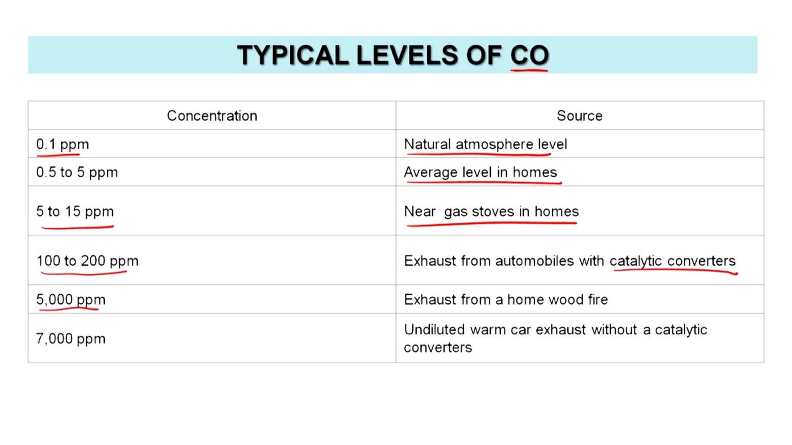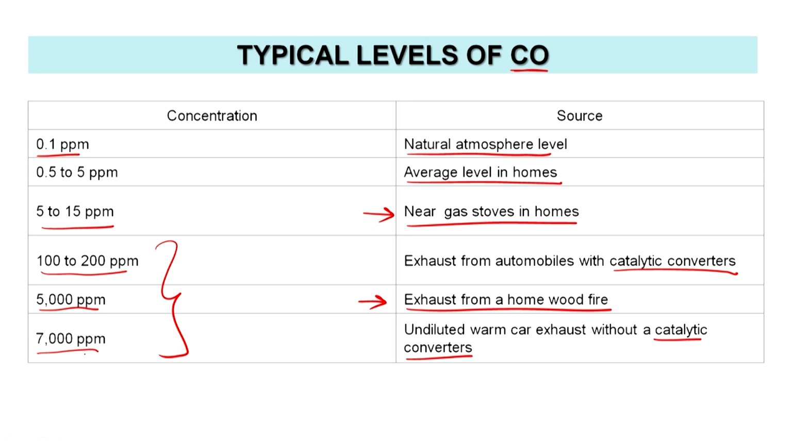But now we are moving on to the remarkably high zone, which we need to be remarkably concerned about: exhaust from a home wood fire. You see the difference between cleaner fuel and unclean fuel sources of energy, or poor sources of energy, if I may say so. But more importantly, this is relevant to the Indian context because most of the vehicles do not have catalytic converters.